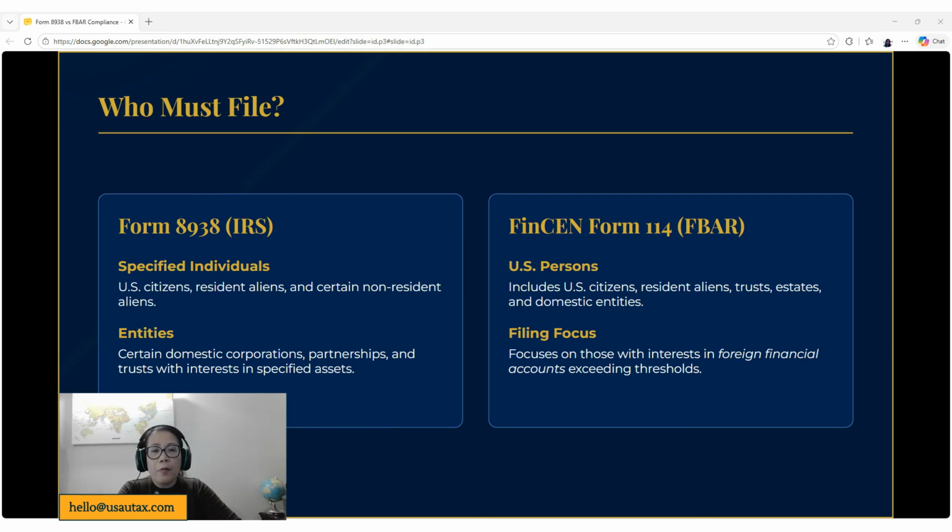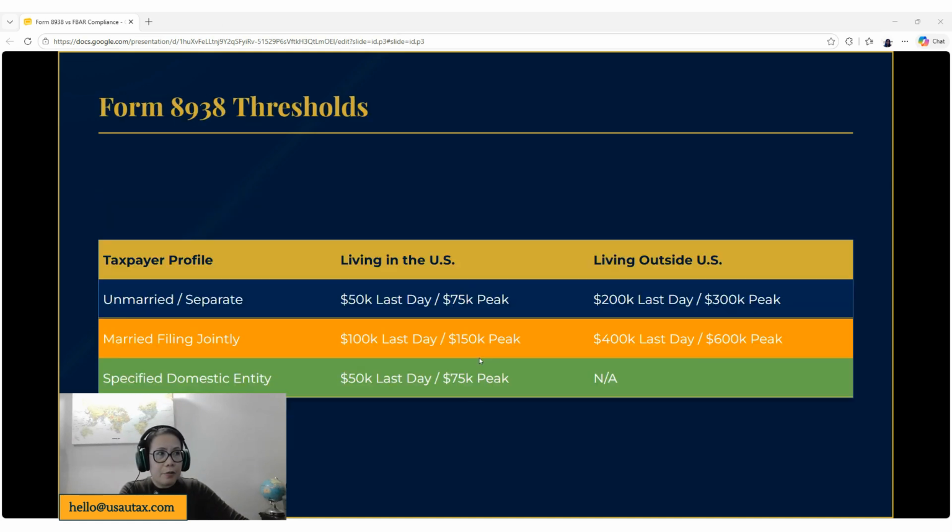What about the Form 114 FinCEN FBAR? If you are a U.S. person, which is defined to include U.S. citizens, resident aliens, trusts, estates, and domestic entities. The filing focus for FBAR is on those with interest in foreign financial accounts exceeding the threshold.